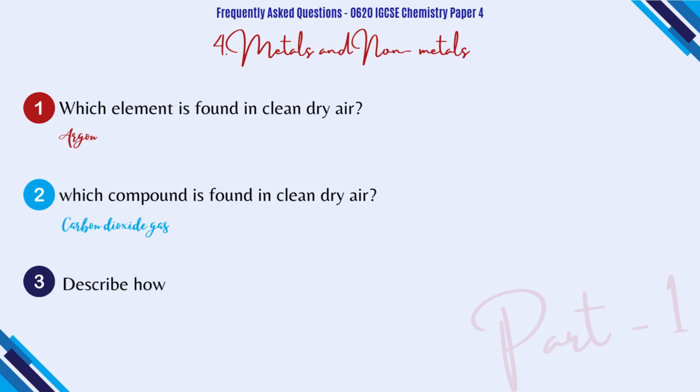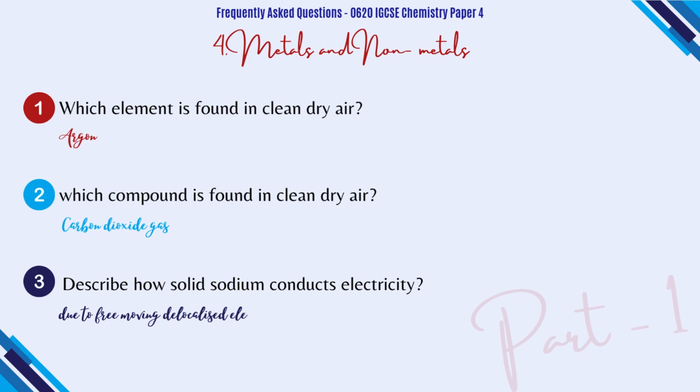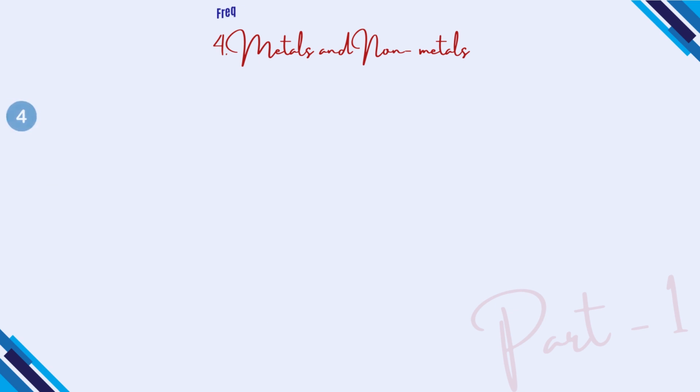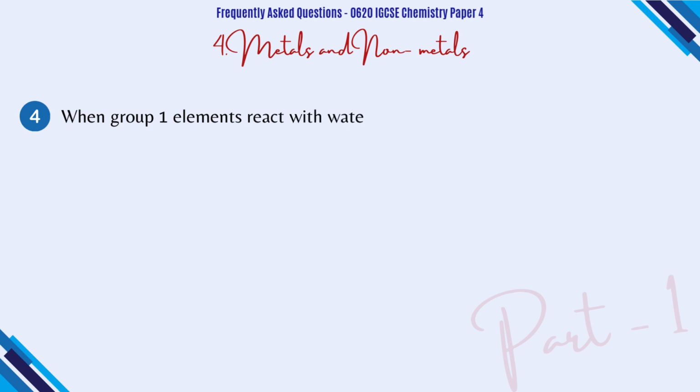Question number 3. Describe how solid sodium conducts electricity. It's the same answer. The metals can conduct electricity because of free moving delocalized electrons. Question number 4. When group 1 elements react with water, what is formed? So when group 1 or group 2 elements react with water, they form metal hydroxide and hydrogen gas.